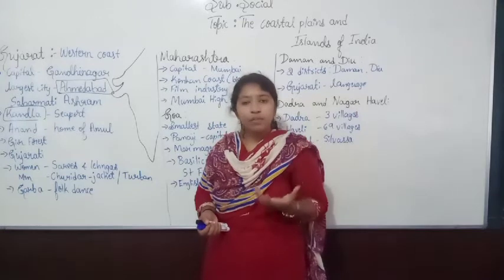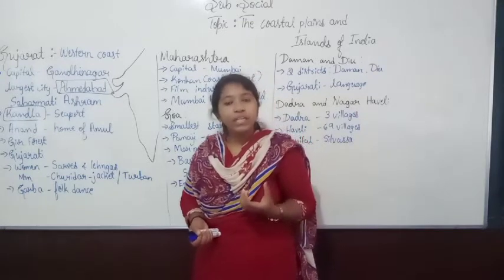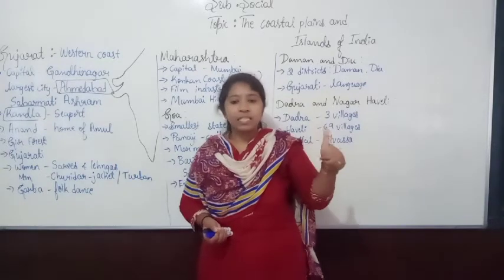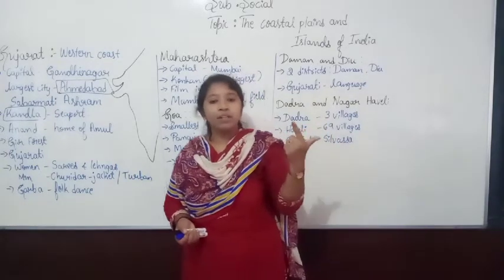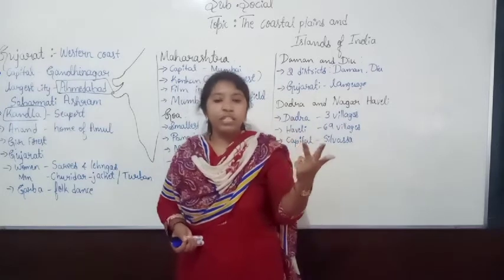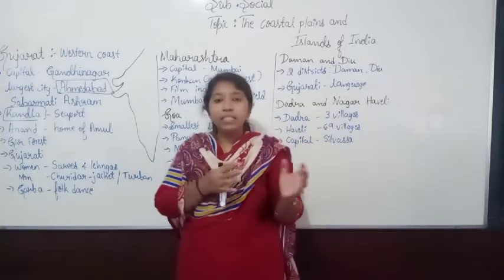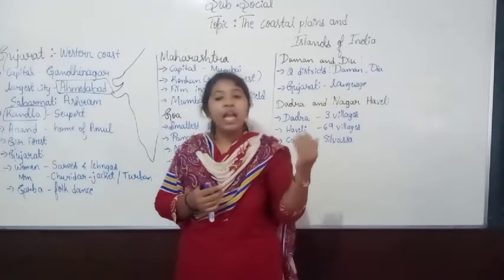The farmers grow some important crops, which are rice, jowar, wheat and bajra.